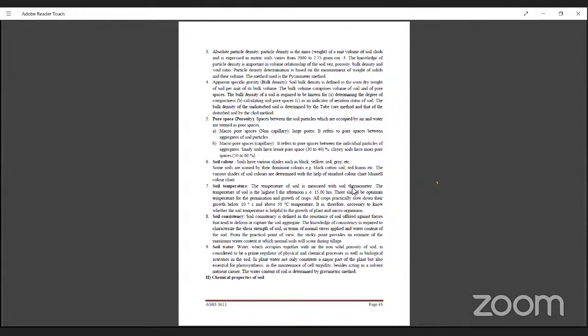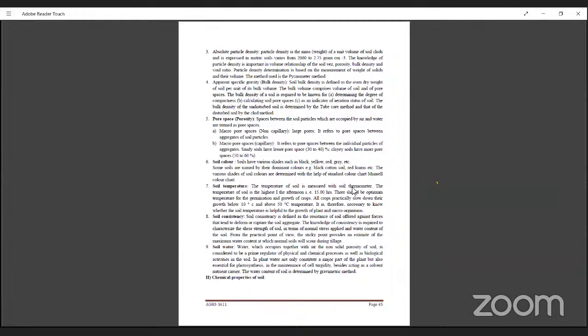Soil consistency is defined as the resistance offered by the soil against forces. This is the resistance acquired by the soil to change its structure; it is known as soil consistency. The knowledge of consistency is required to characterize the shear strength of the soil. If you follow tillage, you need to know the soil consistency, whether the soil is hard or flat. So you have to add more power or more pressure to plow the soil or to operate the tillage implements. So it is also known as soil consistency.